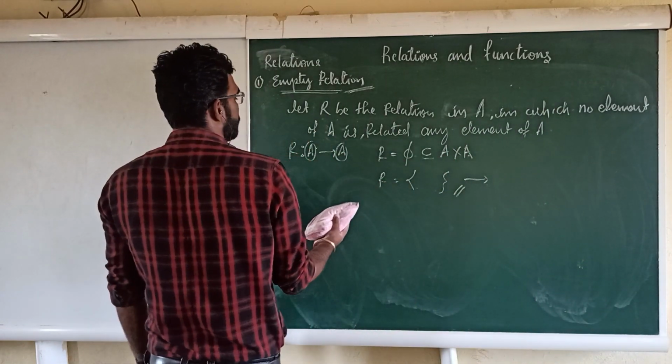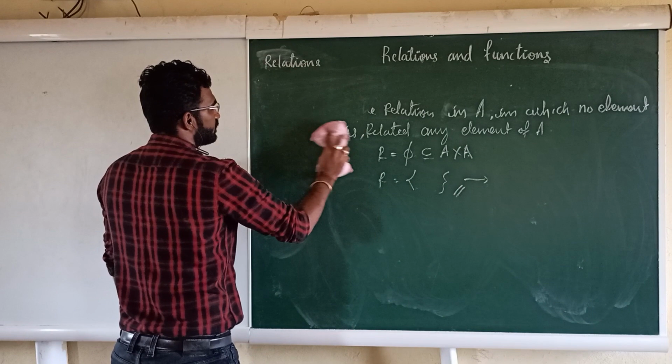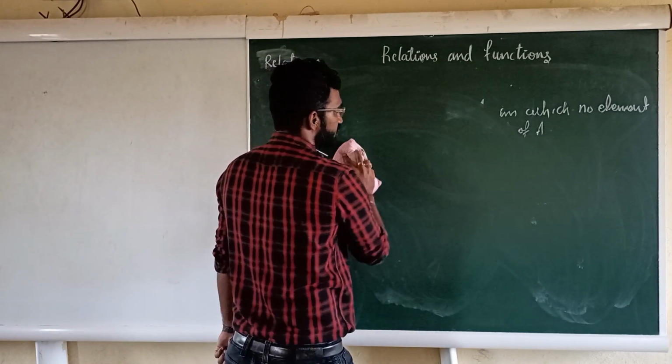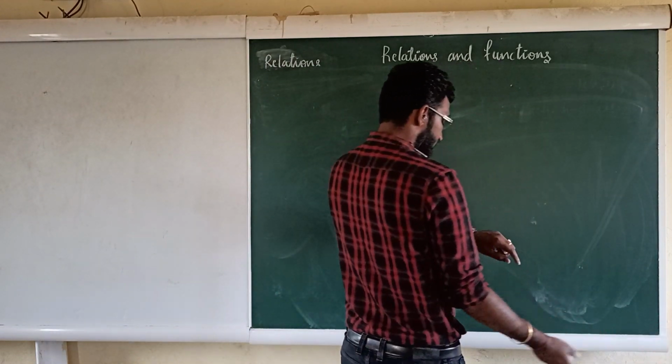Okay, so the next type is called universal relation.